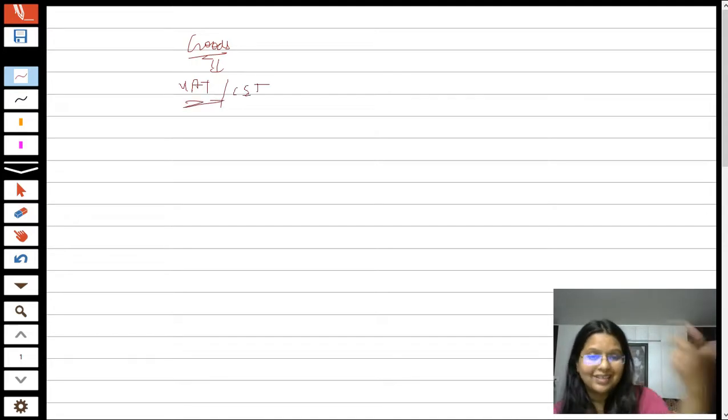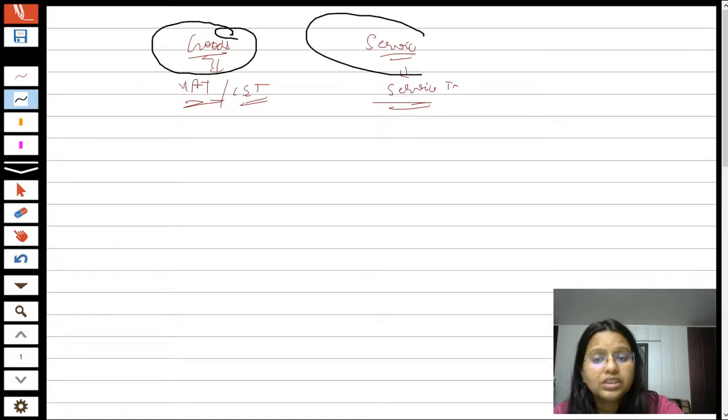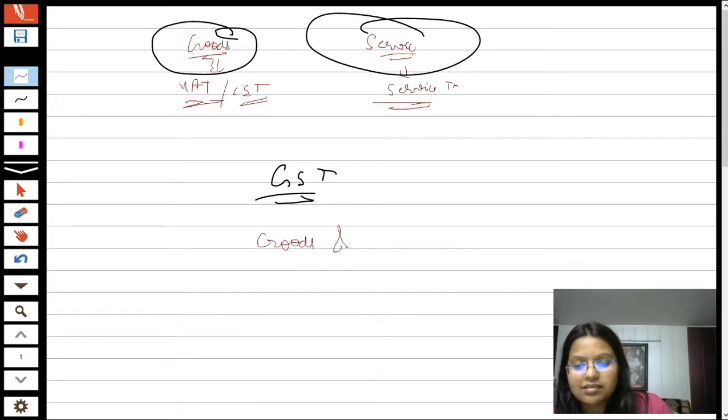VAT was on intrastate and CST was on interstate. On service, the person providing services had to charge service tax. But now there is a very great shift, because for both goods and services there is only a single tax, which is known as GST. The full form of GST is goods and service tax.